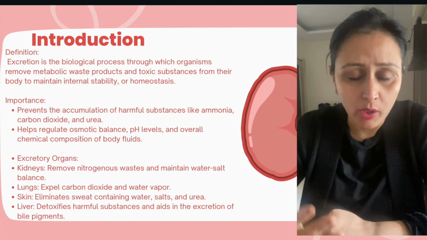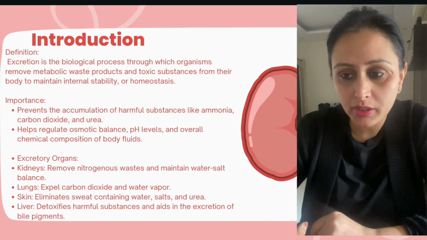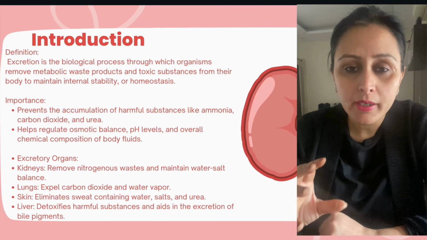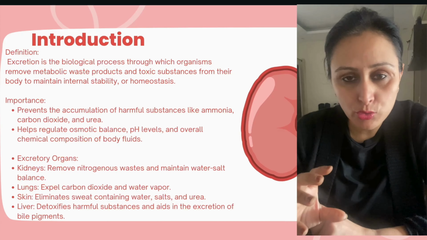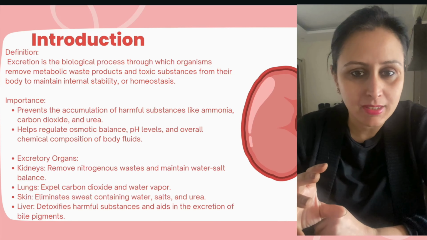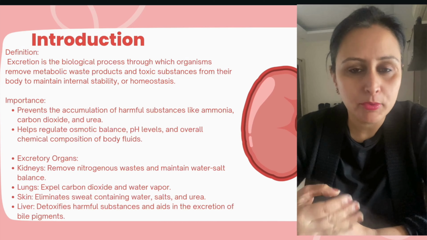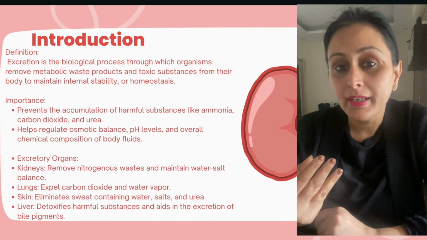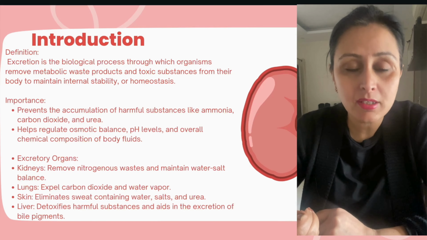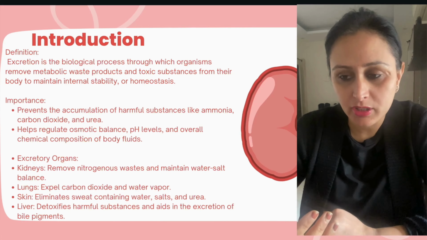What are the various organs by which these get removed out of the body, the excretory organs? First and foremost is the kidney. The kidney plays a vital role in our body to remove the nitrogenous waste and maintain the water and salt level balances, right? Talking about the lungs, we have discussed in the previous chapter of respiration that the expelling of carbon dioxide is done by the lungs, where respiration takes place.